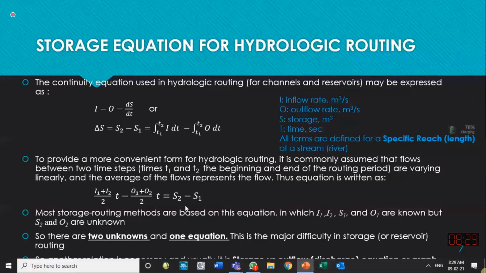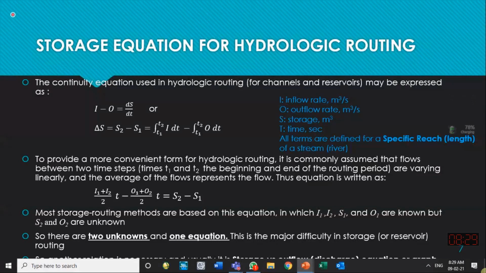O2 is not known to us, and another thing, S2 is not known to us. O2 is the outflow at the next time step, and S1 is the initial storage in the channel. Whatever is the volume of water within the channel initially, maybe it is dry, it is zero, but it has a certain depth, so it has a certain storage.